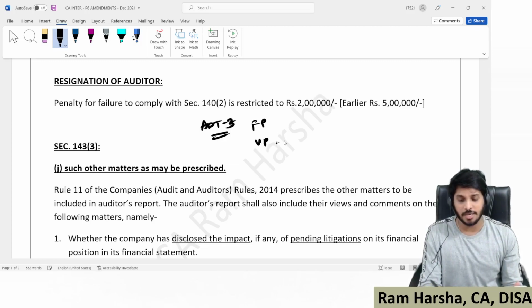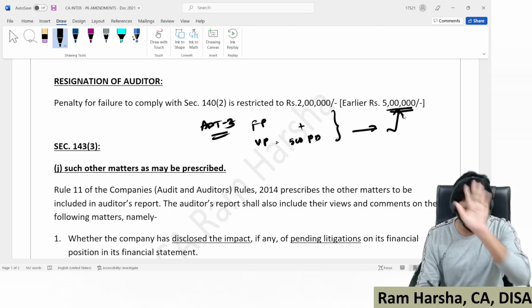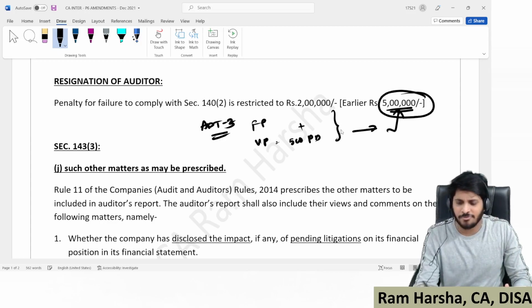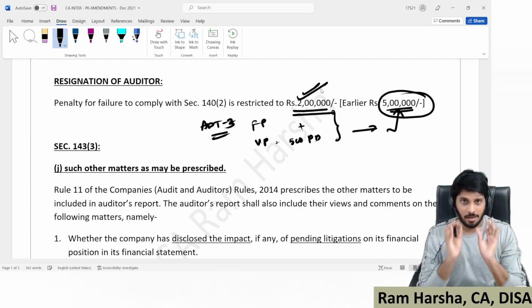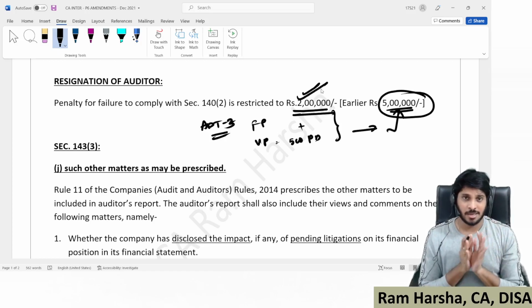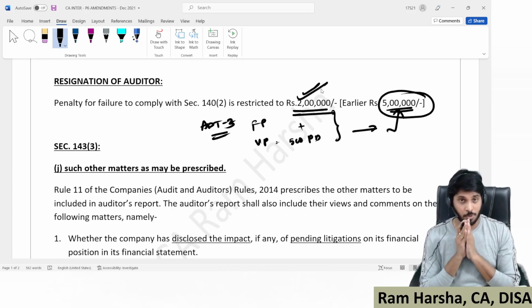In addition to that, there is a variable penalty. From the 31st day onwards, 500 rupees per day. So what is the maximum of fixed plus variable penalty? Earlier it was 5 lakhs. Now the maximum limit of 5 lakhs is revised to 2 lakhs. That's the only amendment.